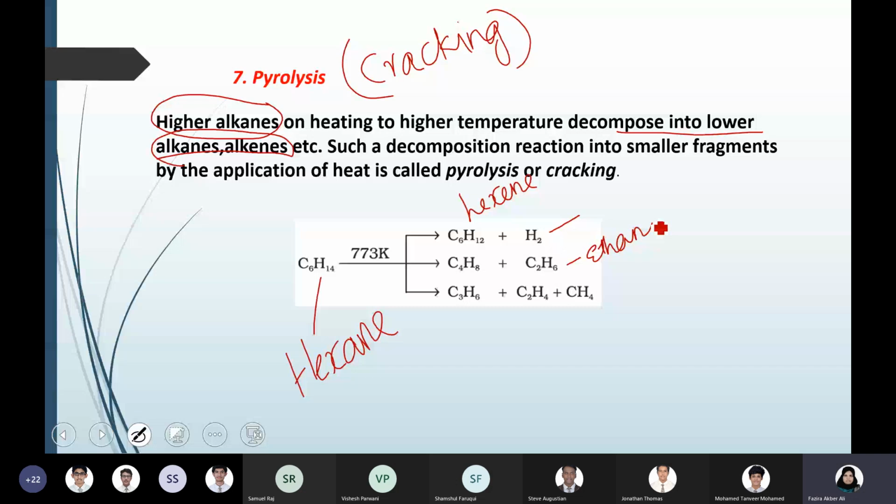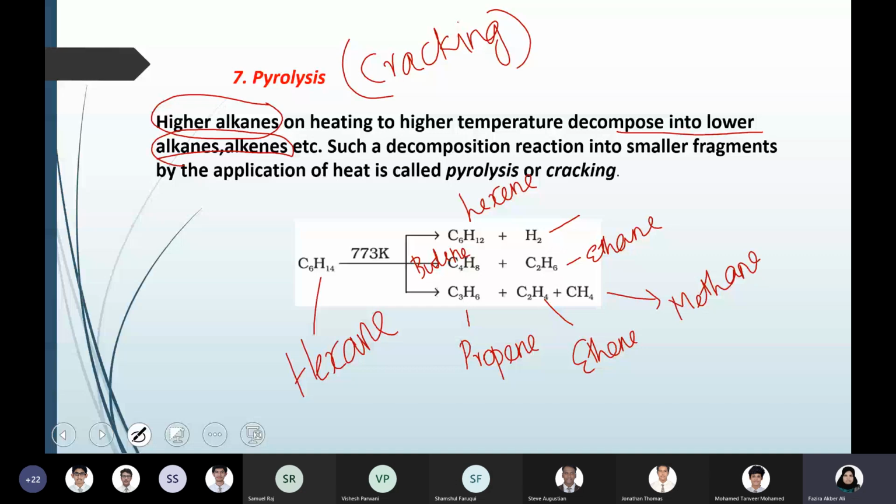This is butene, that is again a double bond alkene, and ethane. The third probability is that it is forming propene, the 3 carbon alkene, and here you are getting ethene and methane.